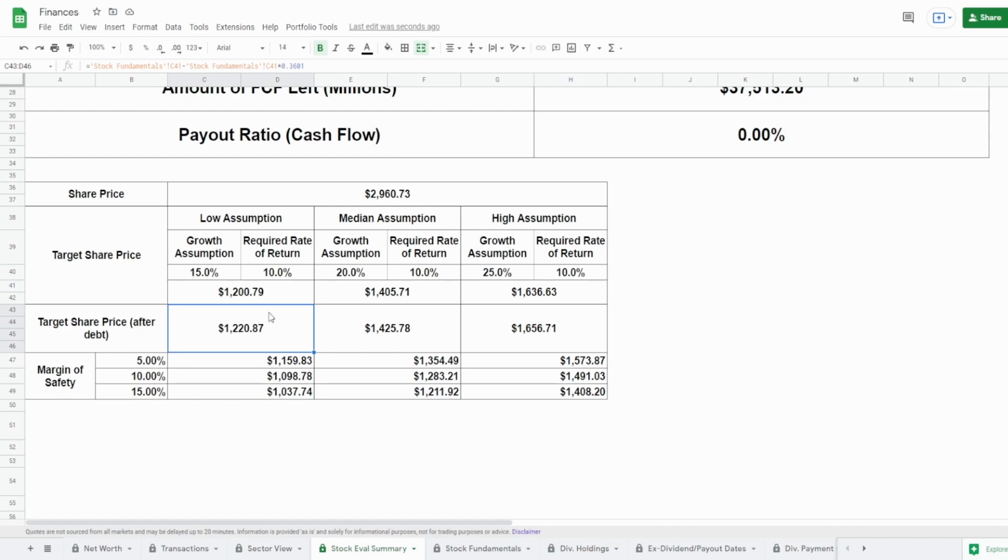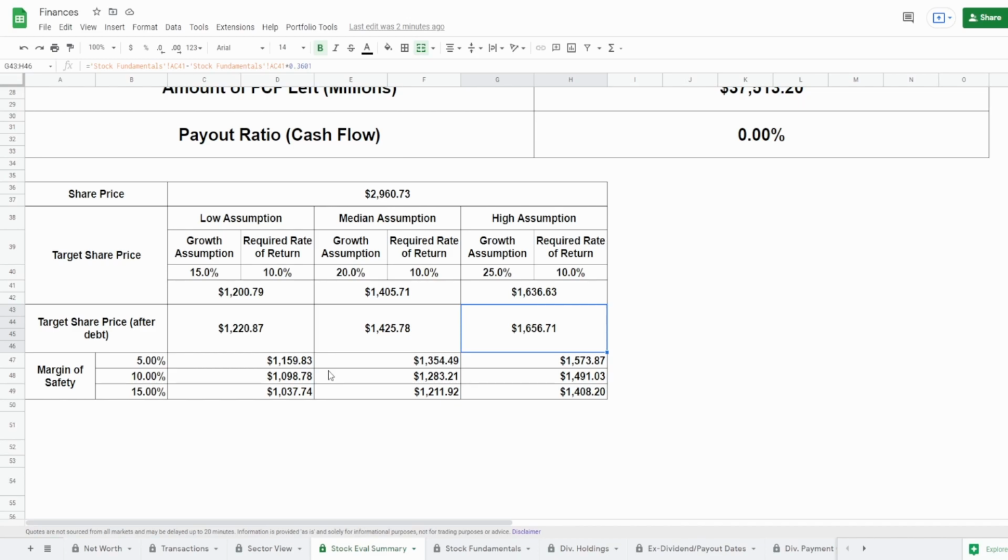Now, we need to adjust for debt. Google honestly does not have a lot of debt, guys. They just really don't, which makes the target share price actually go up because they have more cash on hand than they do debt. Doing so, for the low assumption, the value actually comes up to $1,220.87. For the median assumption, we get $1,425.78, and for the high assumption, we get $1,656.71.